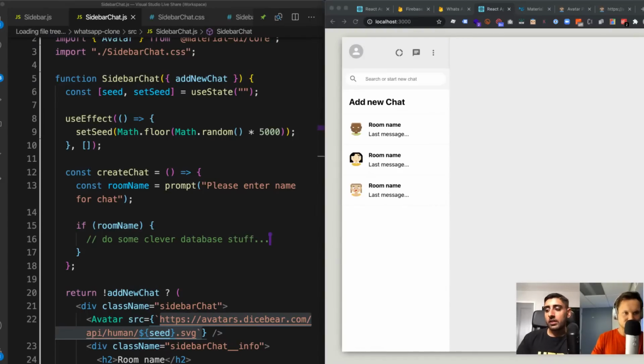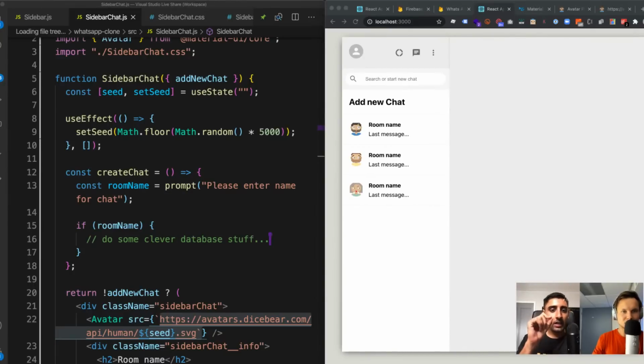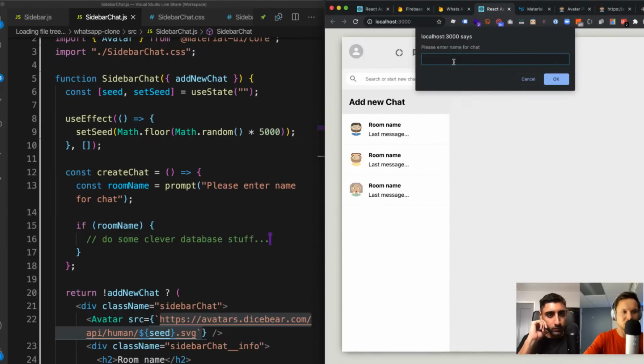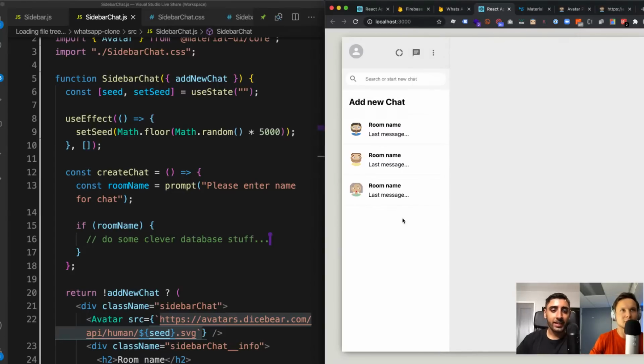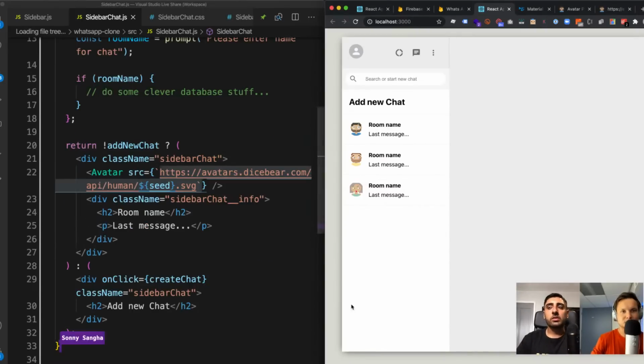Nice. So now if I hit save on that, Naz, I want you to click on add new chat. Okay, I see. Cool. So if we type anything in there, it won't actually do anything. It'll just close, but we capture that variable inside of roomName. So dance room, exactly. Eventually the goal is that it'll pop in and say dance room, right? That'll be awesome.